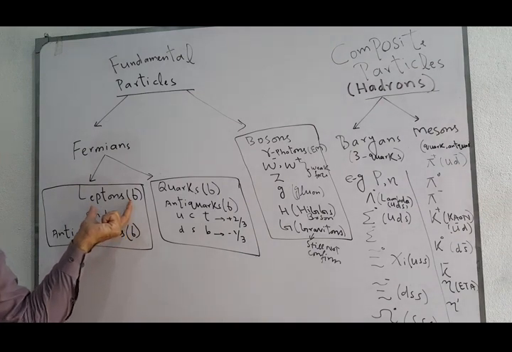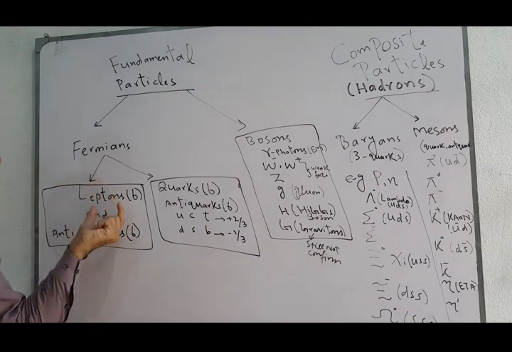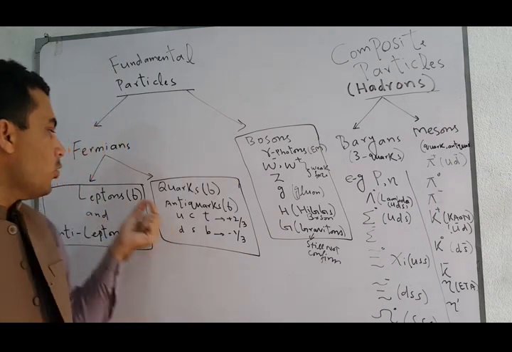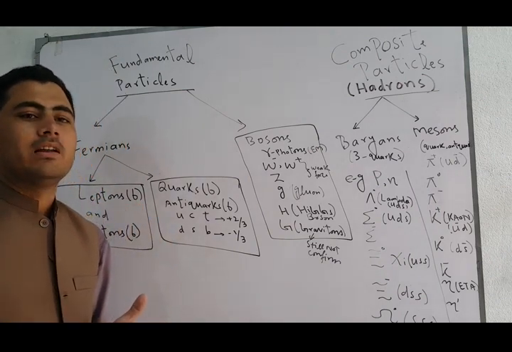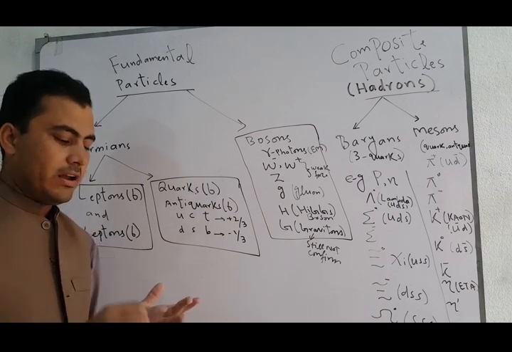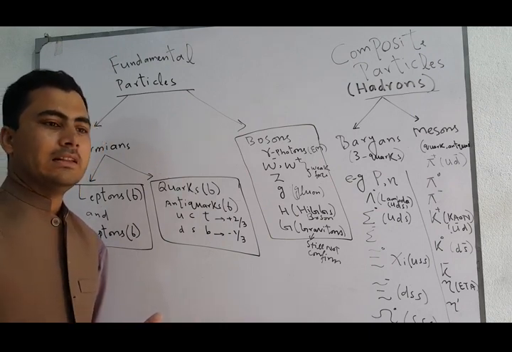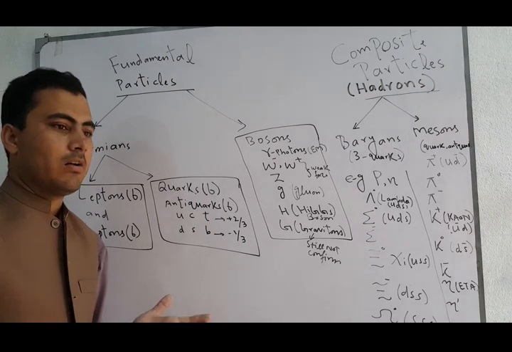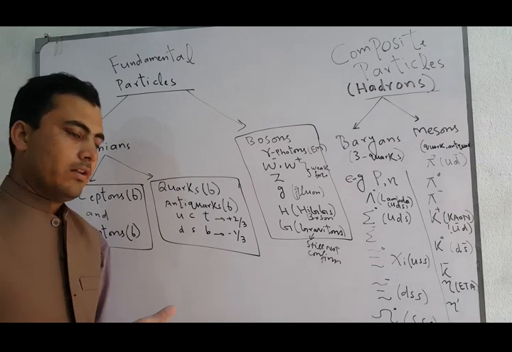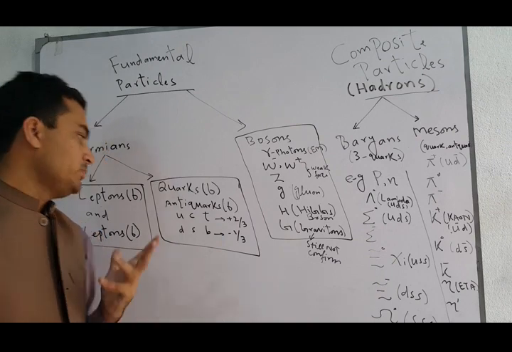Leptons are fundamental particles and there are 6 of them, and similarly there are 6 anti-leptons, because in the universe every particle has an antiparticle. What are the 6 leptons? They are the electron, muon and tau, and their corresponding electron neutrino, muon neutrino and tau neutrino. Their corresponding 6 antiparticles are the positron, or anti-electron, anti-muon, anti-tau, anti-electron neutrino, anti-muon neutrino and anti-tau neutrino.